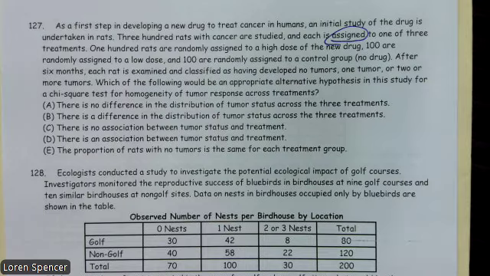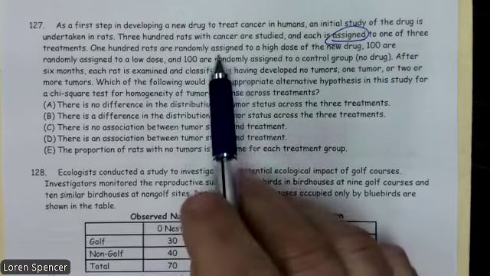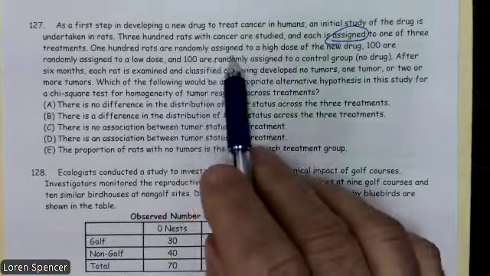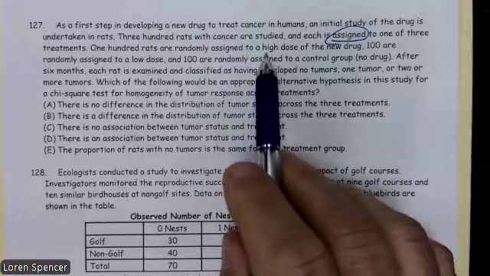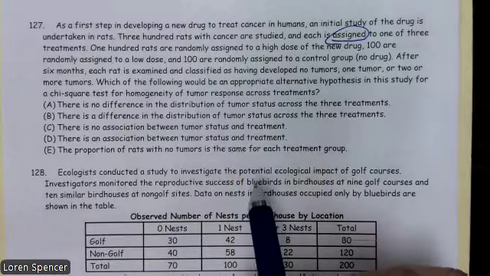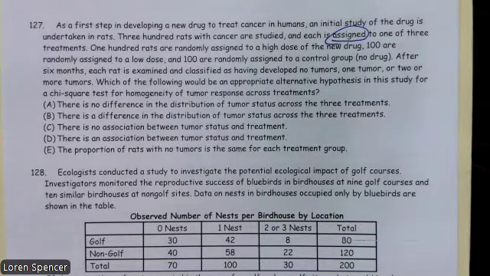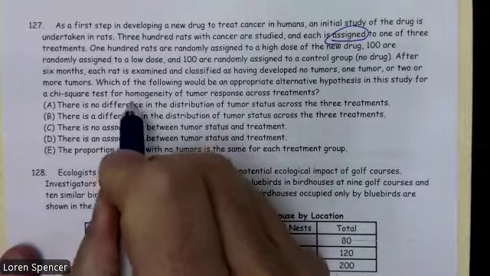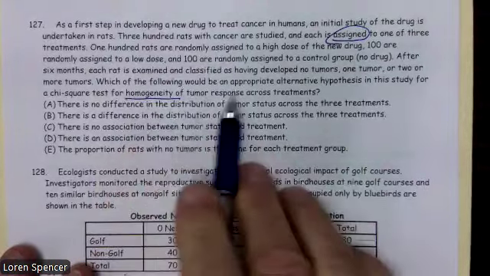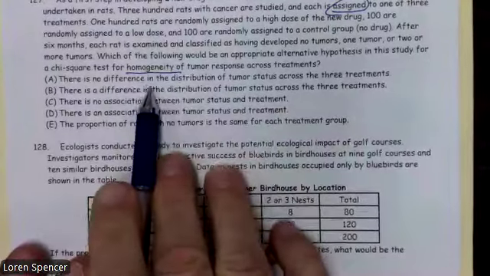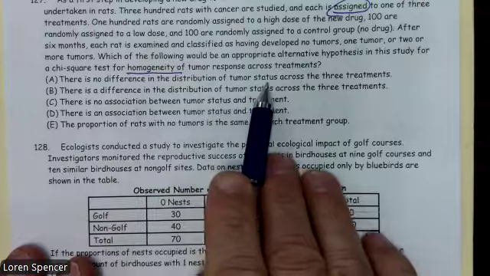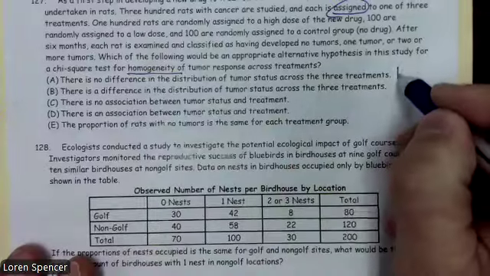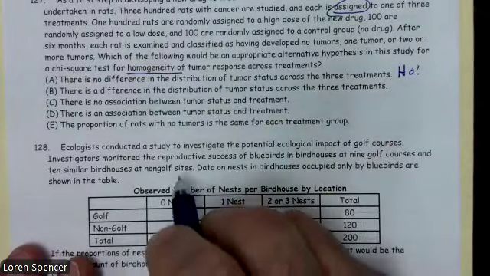All right. So in this case, we have multiple samples. We have the sample one receiving low dose, sample two receiving high dose, etc. So we had the three dosages. That's our samples. All right, and so this is a chi-square test of homogeneity, and so there's no difference in the distribution of tumor status. That would be our H0. The proportions are the same.